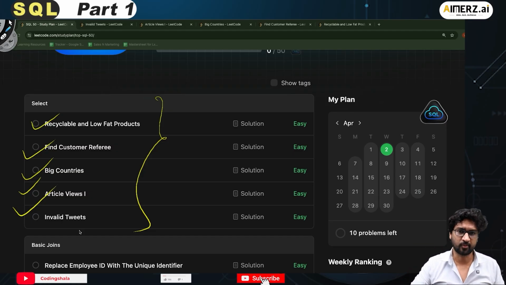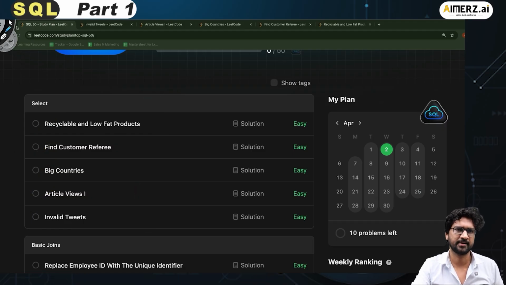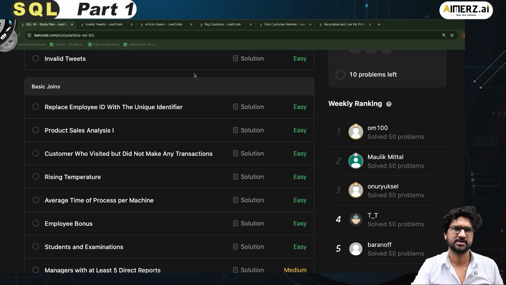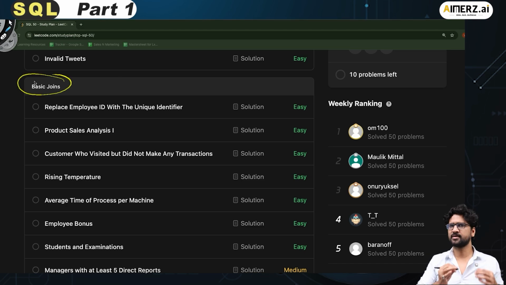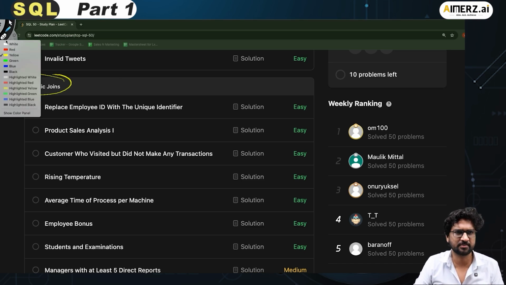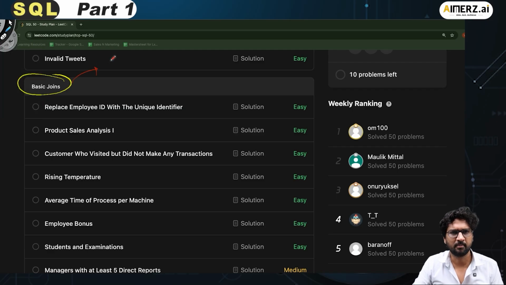Now let's move on to joins. The next set of concepts that we have to apply and solve questions around are joins. Let me close all these tabs so that it doesn't look cluttered. So what are joins? If I do a quick revision, joins are when you have to combine two or more tables.